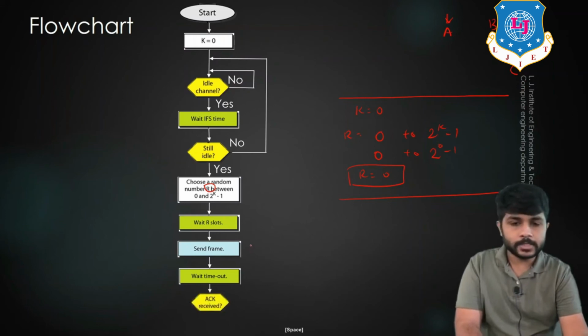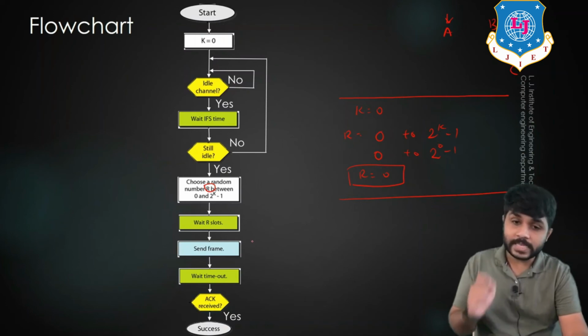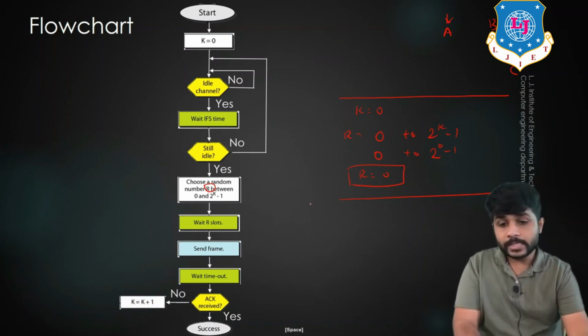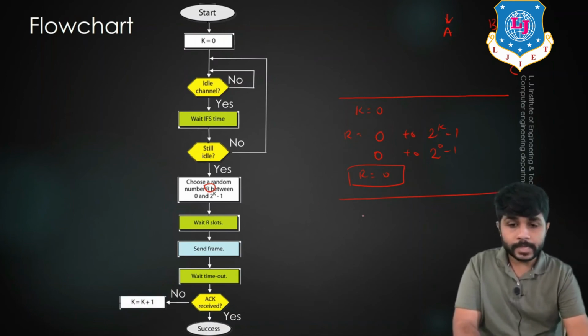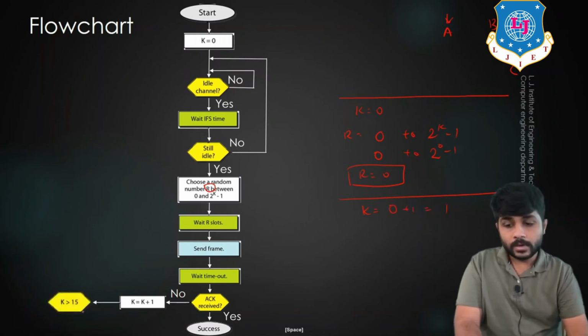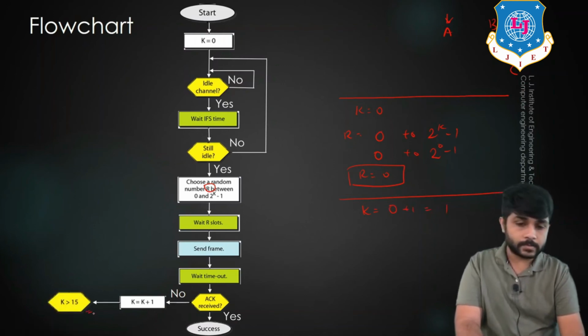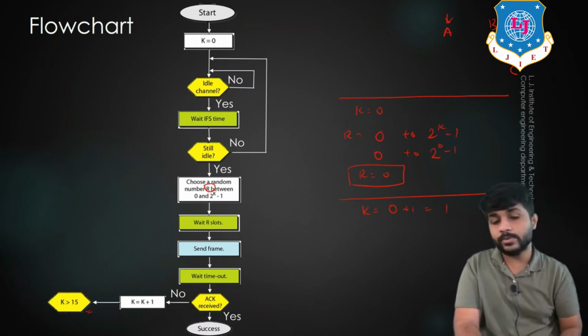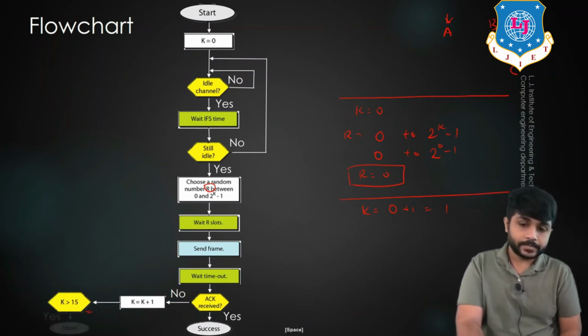After sending the frame, it will wait for some time for the acknowledgement. If the acknowledgement is received, it means success. If the acknowledgement is not received, device A will try to send the packet again, because A wants to send the packet. So to send the packet again, the value of k will be incremented by 1. So k will become k plus 1, it means 0 plus 1, that is 1. The maximum attempts allowed is 15. If the value of k is greater than 15, the device is not allowed to send the data.